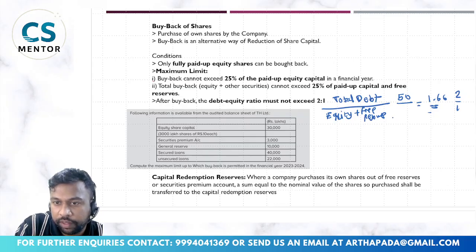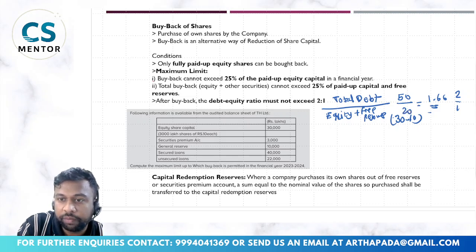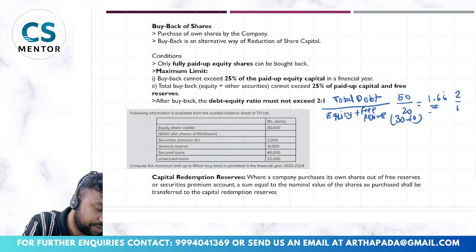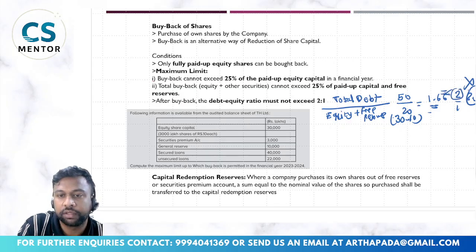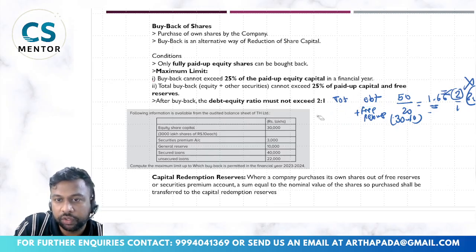So that will be 30 minus 10, this will become 20, and my ratio will become 50 divided by 20, which is 2.5. Correct? So this is not allowed. Your ratio should be 2 or below 2, so that is permissible. Hope this is clear how to find the debt equity ratio. And this is after the buyback, not before the buyback.